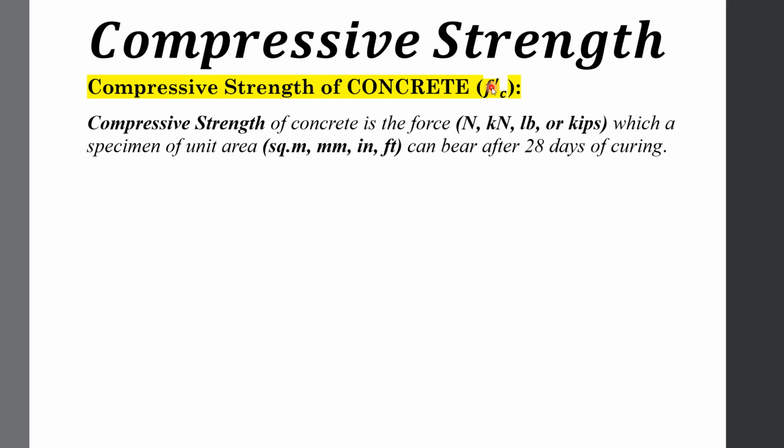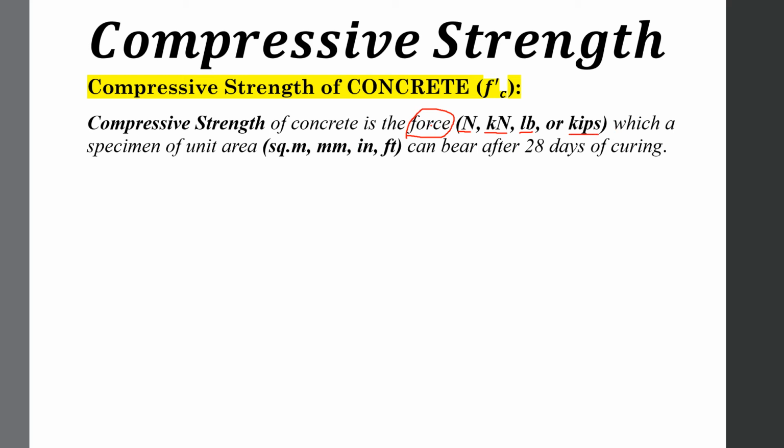First of all, we have to define what the compressive strength is originally. The compressive strength of concrete in literature is the force. So simply, we can understand that compressive strength is the force. That force may be in Newton, kilonewton, pounds or lbs, or kilopounds or kips.